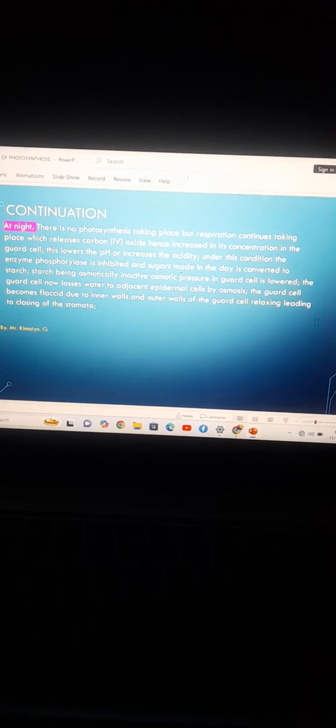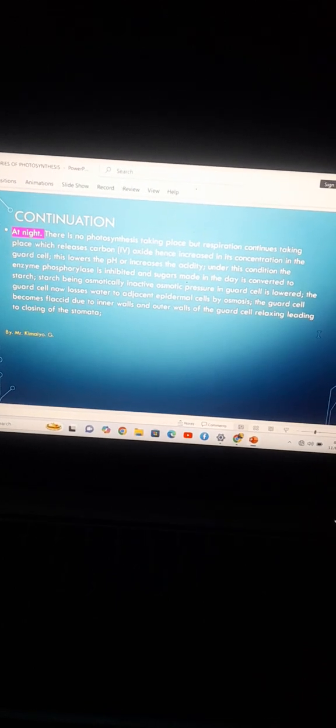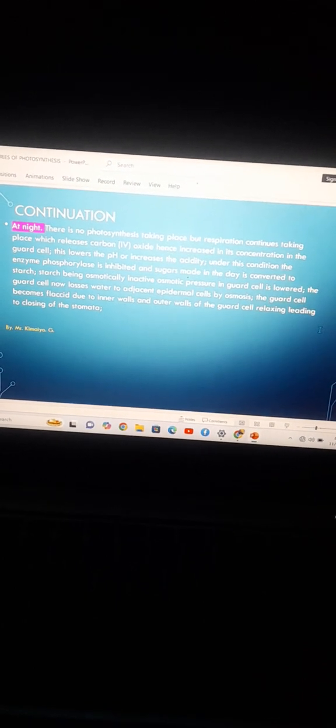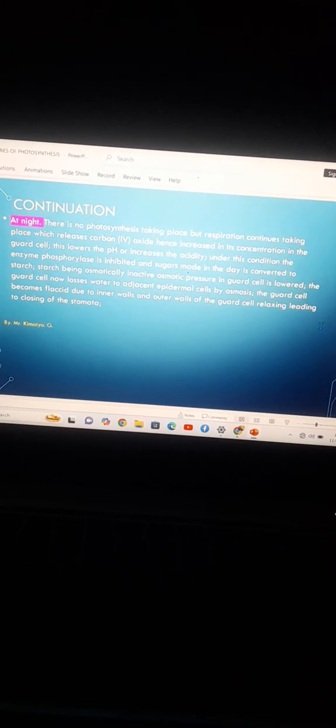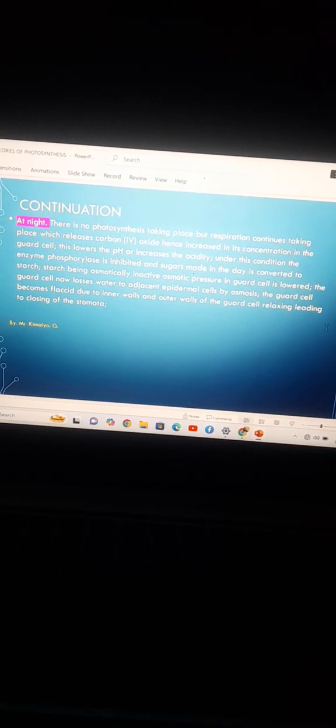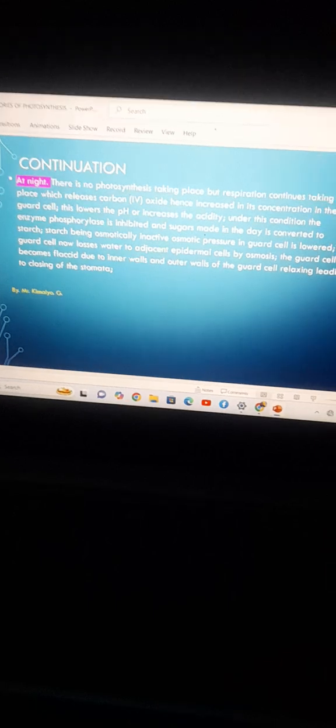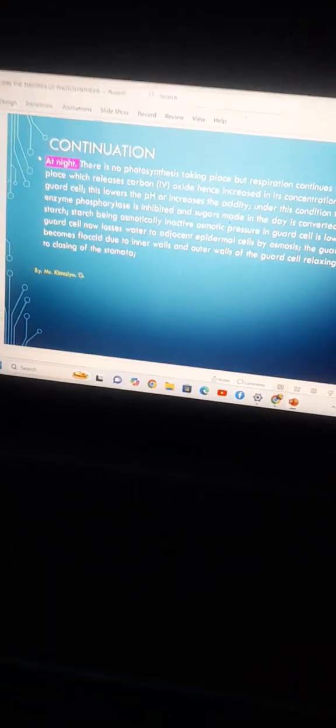Starch being osmotically inactive, the osmotic properties of the guard cell will be lowered, and the guard cell loses water to the adjacent epidermal cells by osmosis, making the guard cell become flaccid because the inner and outer walls of the guard cell relax, and our stomata will close. Thank you very much.